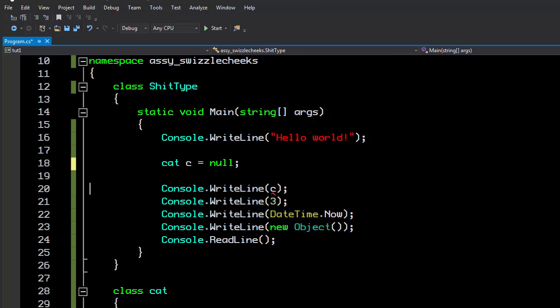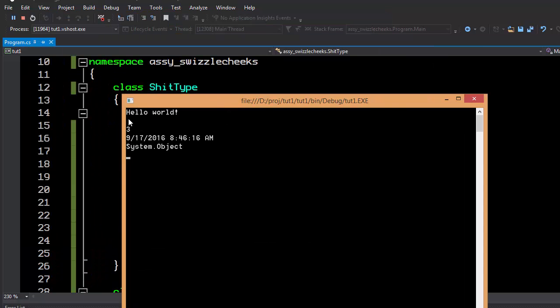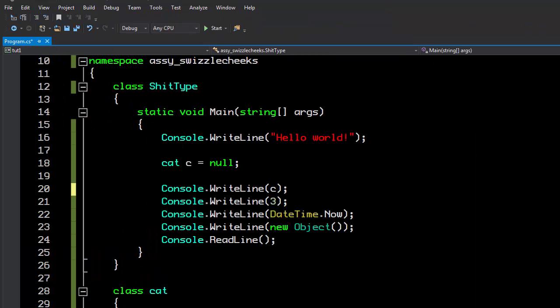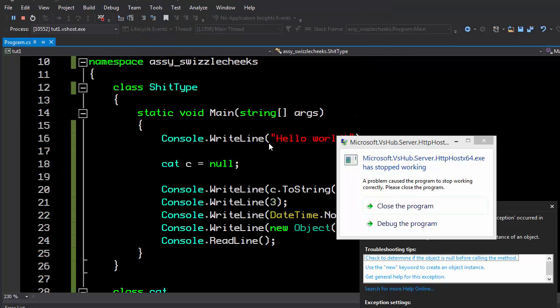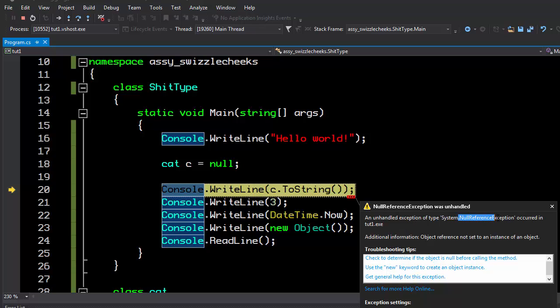Now I could fake it out by specifically saying that it's null and then trying to call it. You can see that console.WriteLine actually checks for this, and we'll just skip over it. There's plenty of functions that will throw an exception, or an error, basically, if you pass in a null value. And also you can't really access any members of null. If I try to convert it to a string before I display it to the screen, you'll see that it actually crashes the program because, as you can see here, there was a null reference.